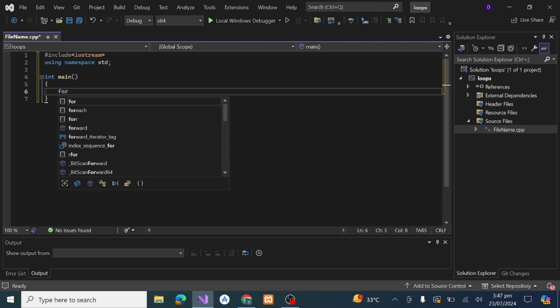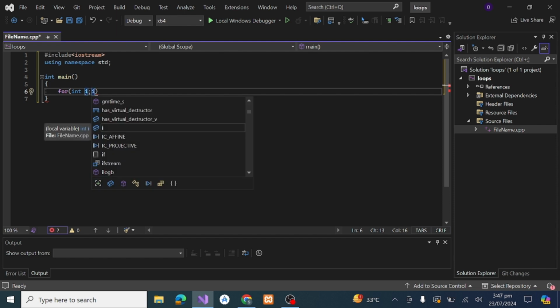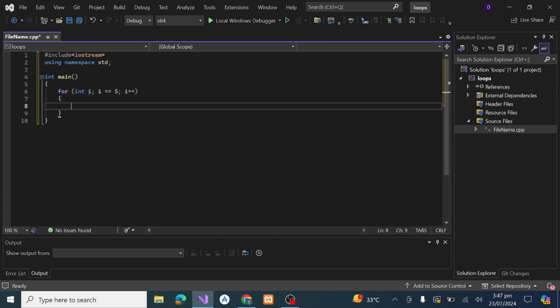for, then we initialize a variable, int, for example, I. Then we write the condition, I is less than or equal to 5, and I must be incremented.